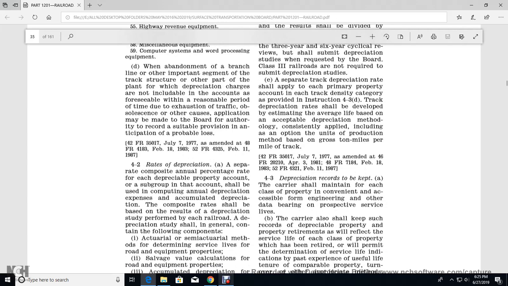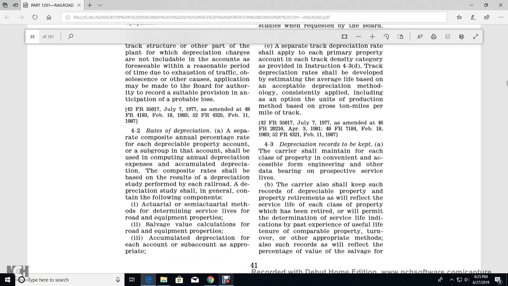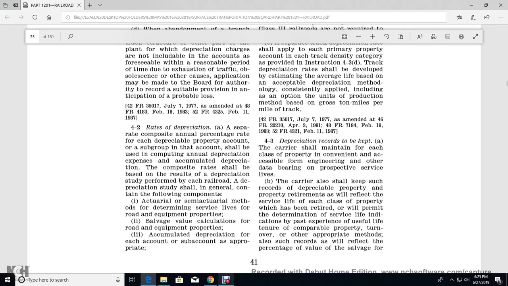4.2. The rate of depreciation shall be computed separately, with the composite annual percent rate for the depreciable property account or subgroup of the account, in computing the annual depreciation expense and accumulated depreciation. The composite rate shall be based on the result of the depreciation study performed by each railroad. Depreciation studies shall generally contain the following components: the actual and semi-actual method of determining service lives for the road and equipment property, salvage value calculation for the road and equipment property, accumulated depreciation for each of the accounts, and